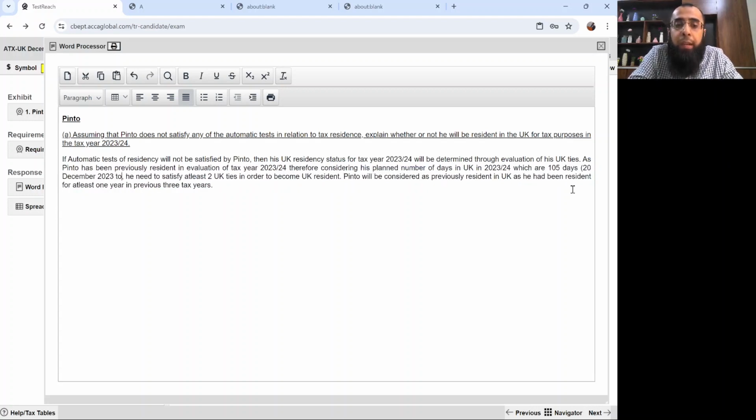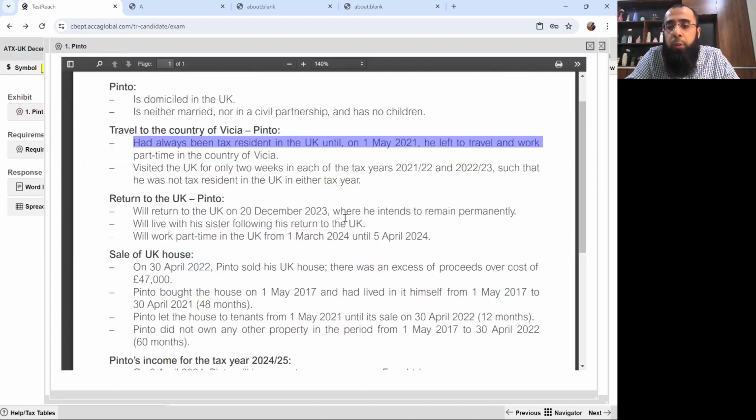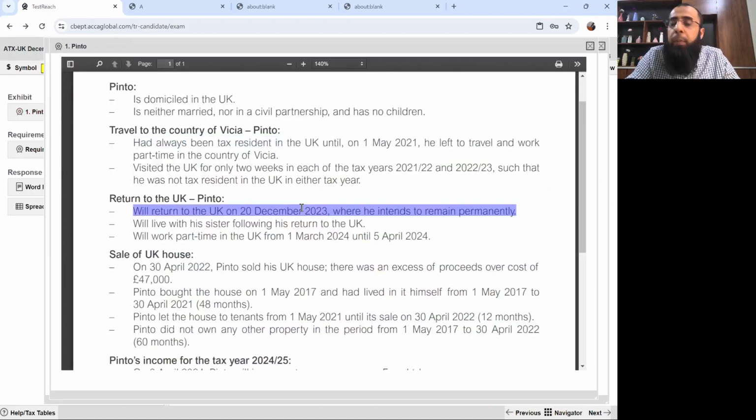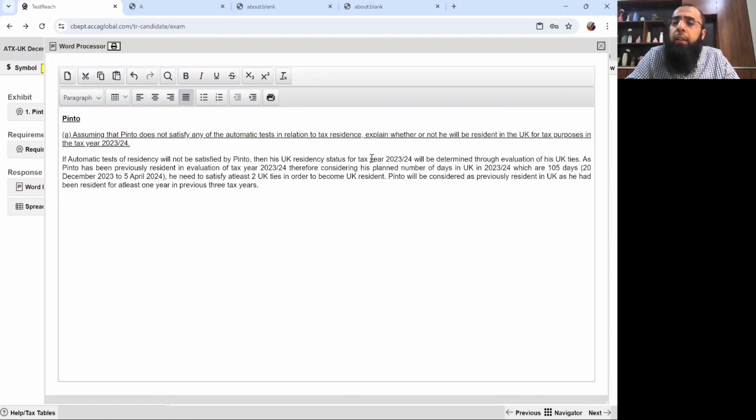20th December 2023 to 5th April 2024. It's not necessary to write it in brackets because it was written in the question how many days he will be living in the UK. So you can directly write 105 days also. But for your clarity, I'm writing it in brackets. If you write it, it's good. If you don't write this date, then also it's acceptable.